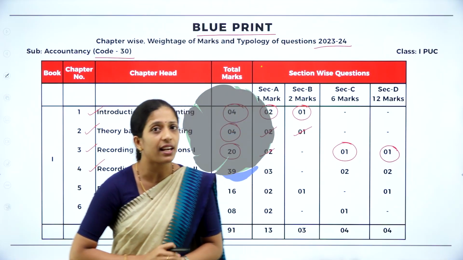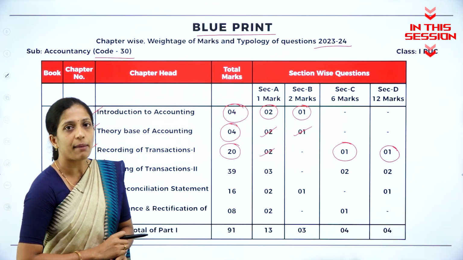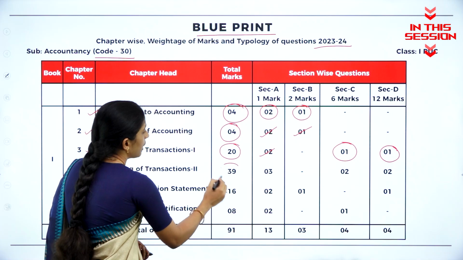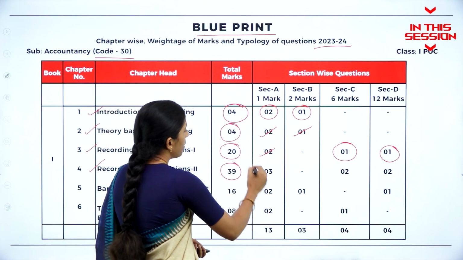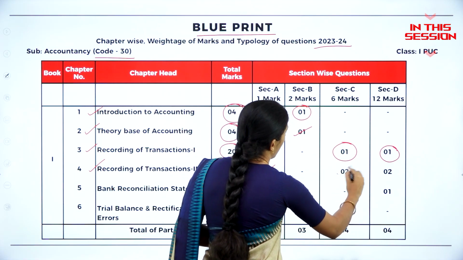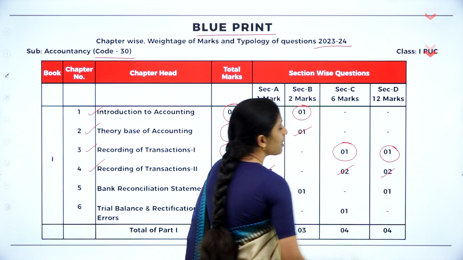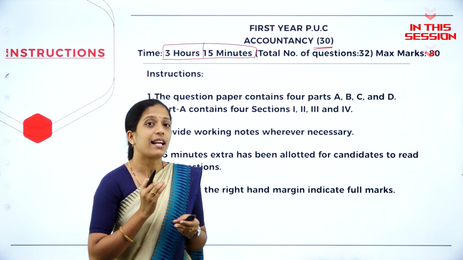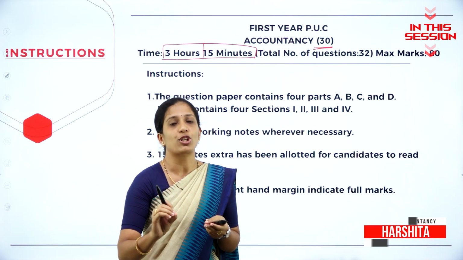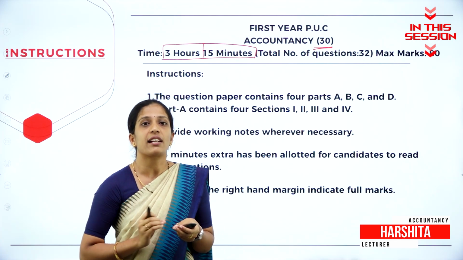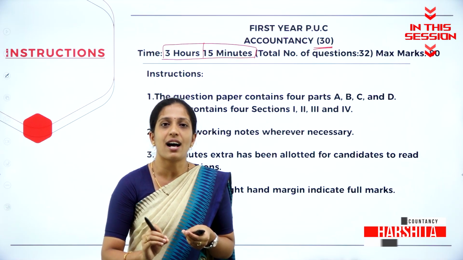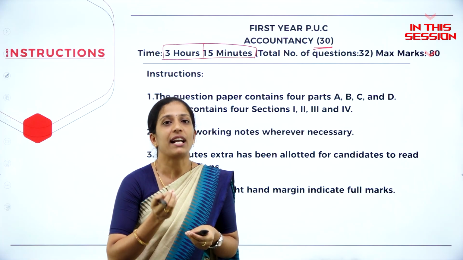This is also a very important chapter from the examination point of view. So the total weightage is 39 marks, where you will get 1 mark 3 questions, 6 marks 2 questions and 12 marks 2 questions. So analyzing as well as reading the question paper is very important in that 15 minutes, where you are getting ready for yourself to write the answer and decide which one to attempt.